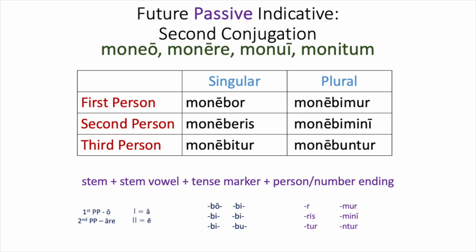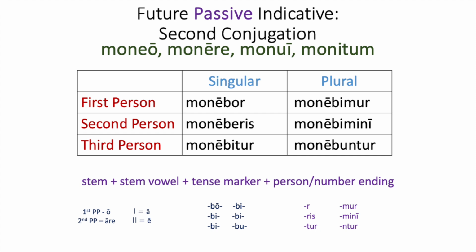Make sure you kept that o in the first person singular, kept the u in third person plural, and changed the bi to be in the second person singular. For I will be warned, you will be warned, he, she, or it will be warned, we will be warned, y'all will be warned, and they will be warned.